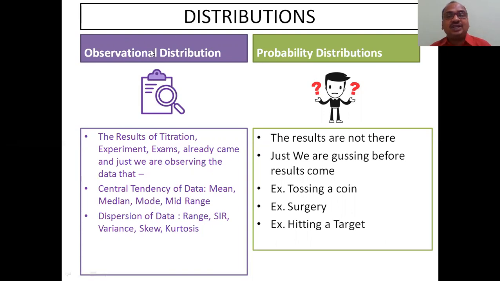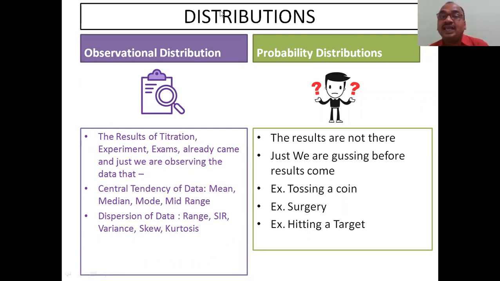In observational distribution you already have data in your hand, already it is there on your paper. You are seeing that data on the paper, you took a clipboard also, and you are observing. That's why here I put the mirror also, a concave mirror, and you have started observing the data that is in your hand.